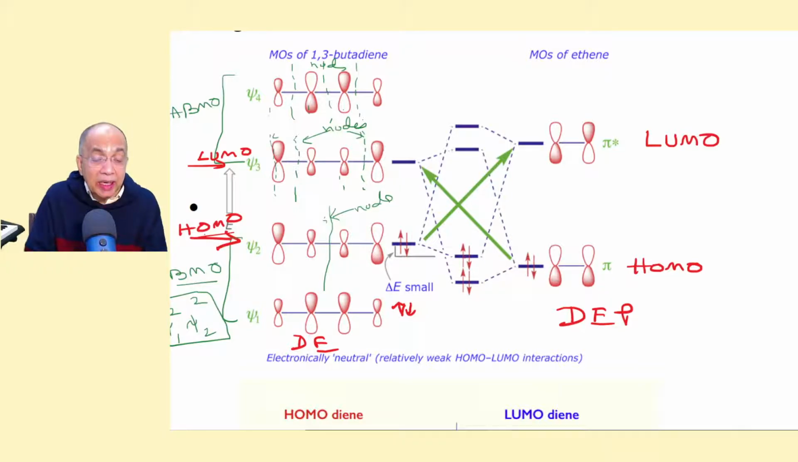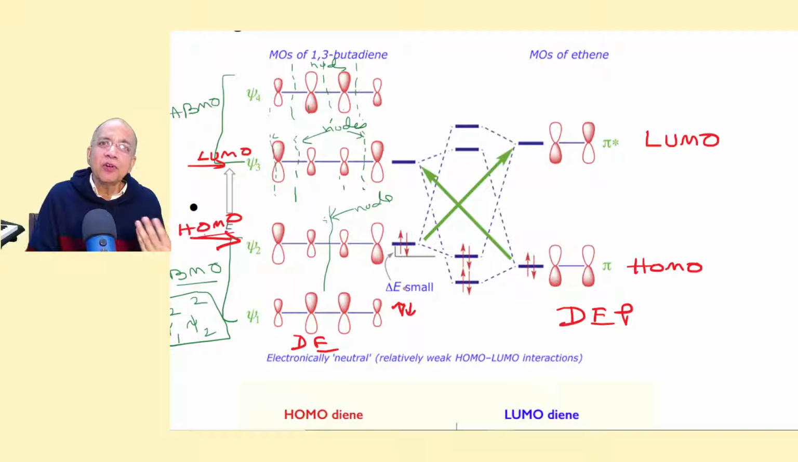And then, of course, you might ask me why I am saying "then." You said it is a concerted process. Why then? Is it a two-step process? No, it's not a two-step process at all, my dear. It is a one-step process, no intermediate.